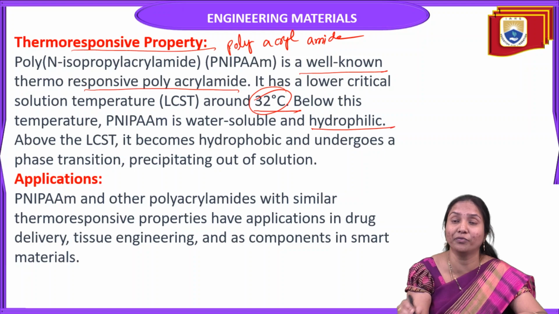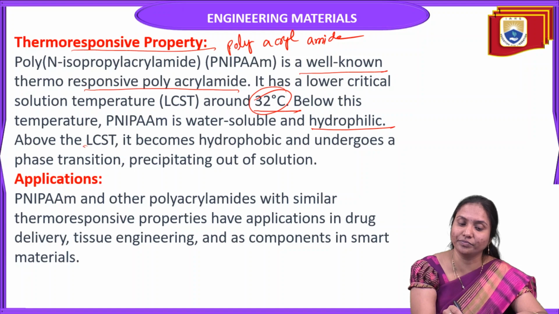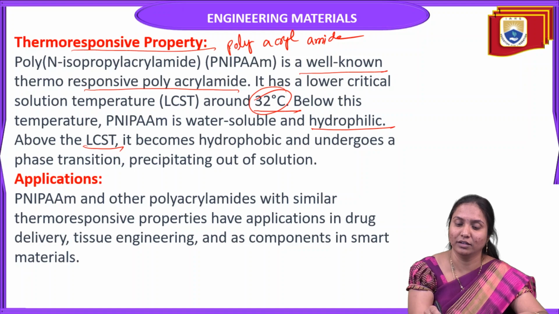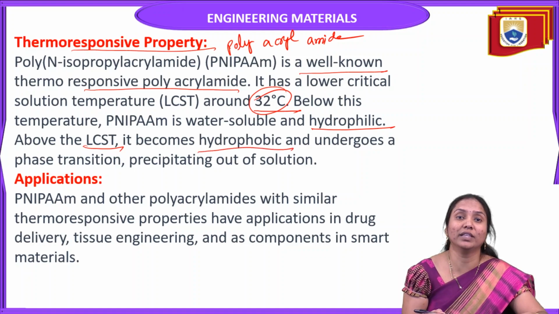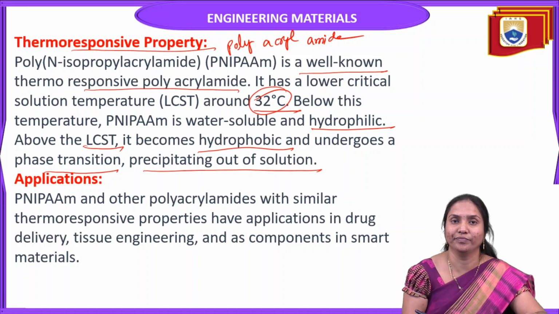That means the nature is hydrophilic. But above the lower critical solution temperature, that is above 32 degrees centigrade, it becomes hydrophobic, meaning the hydrogen bond between amide groups and water molecules is completely destroyed. It undergoes a phase transition, precipitating out of solution.